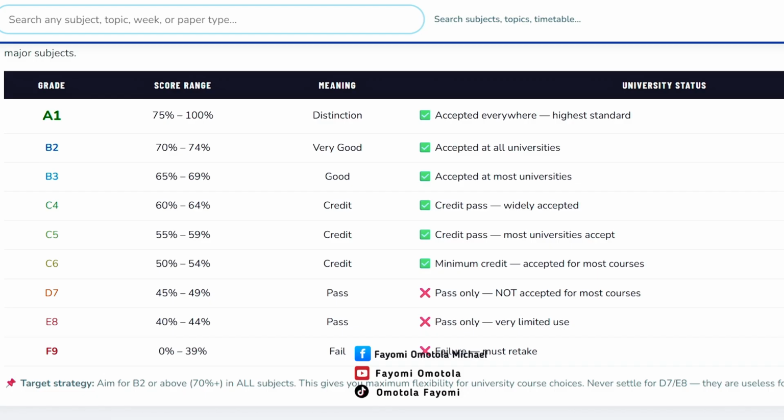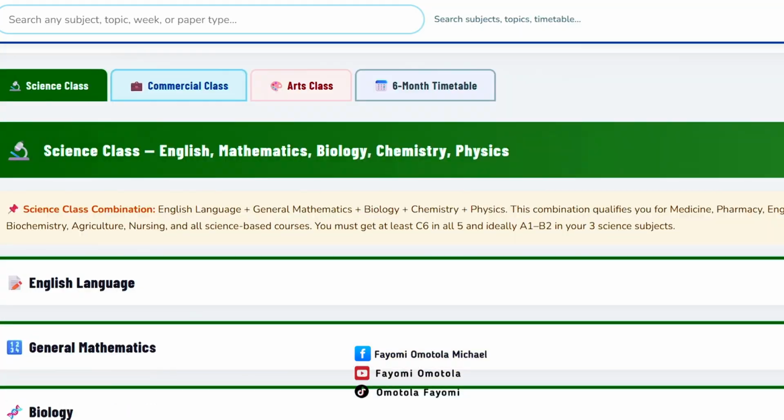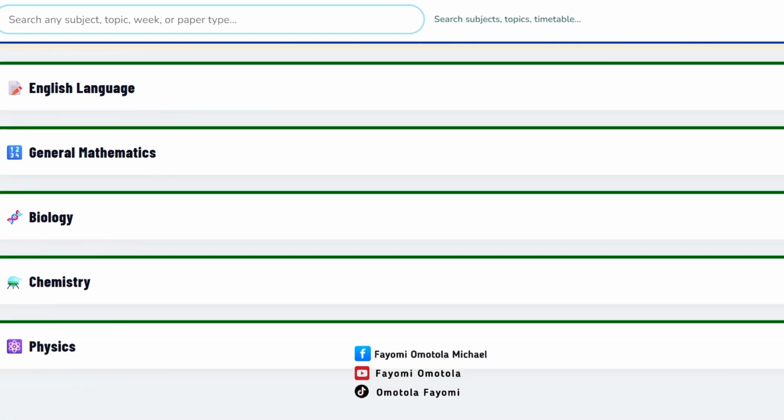So people scoring from 70 upward have A1 and B2, which in a way is a good result for the university. Having said all these things, I will focus only on the core subjects, because they will help you in subject combination. English and maths are compulsory, but in science you have biology, chemistry, and physics. You may use agricultural science to replace biology.